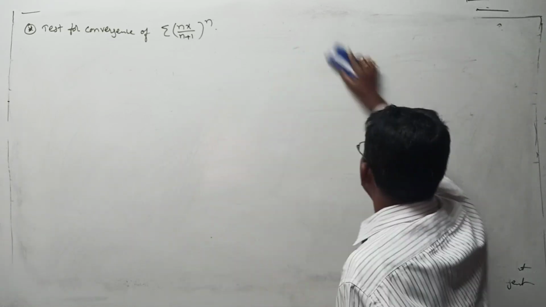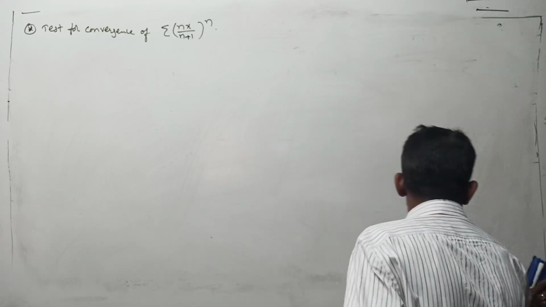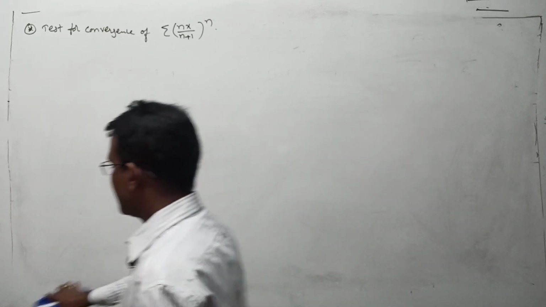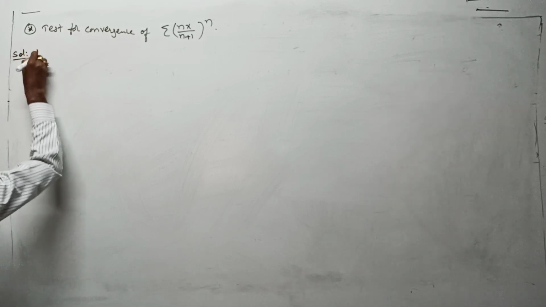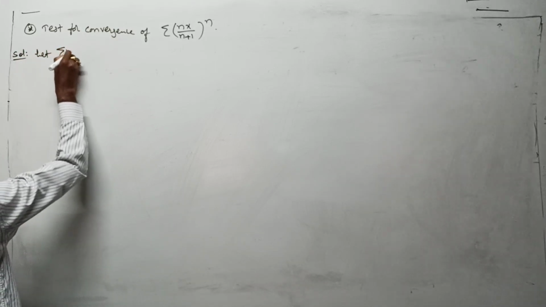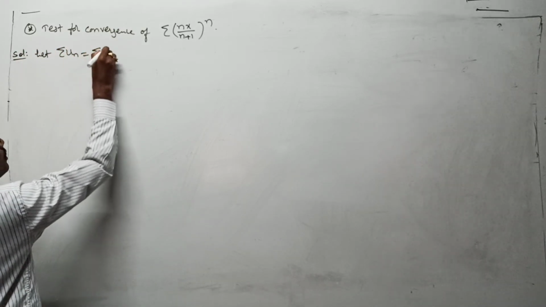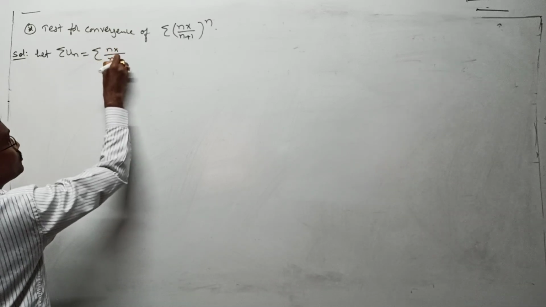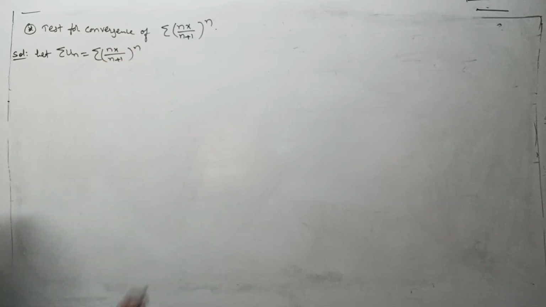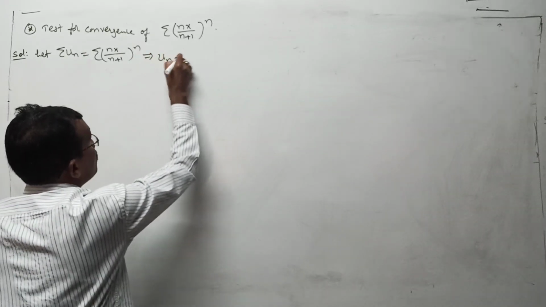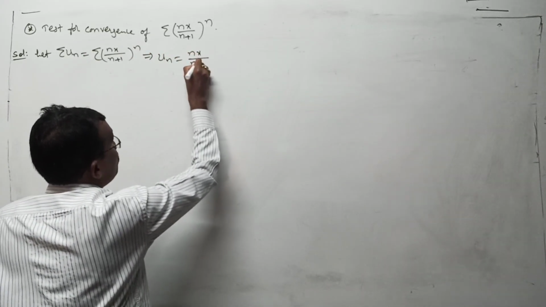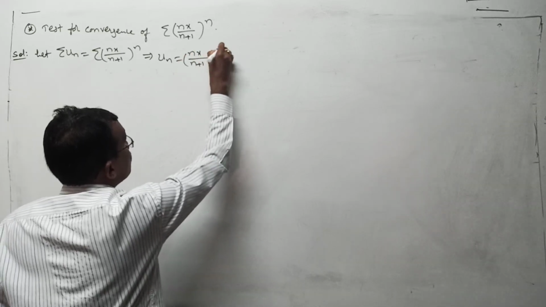Take your given series as sigma un. Let us proceed. Let sigma un is equal to sigma nx by n plus 1 whole to the power of n. Right? This implies un is equal to nx by n plus 1 whole to the power of n.